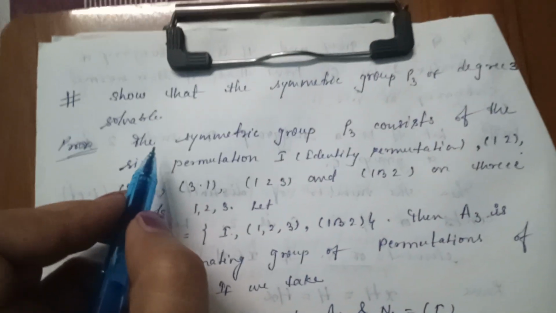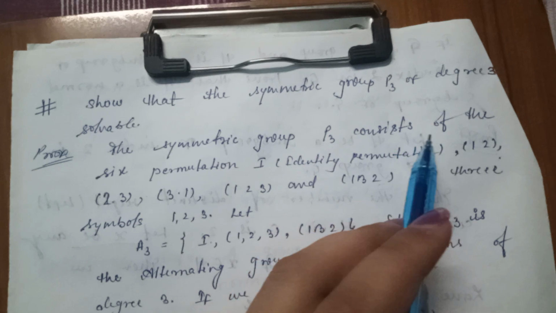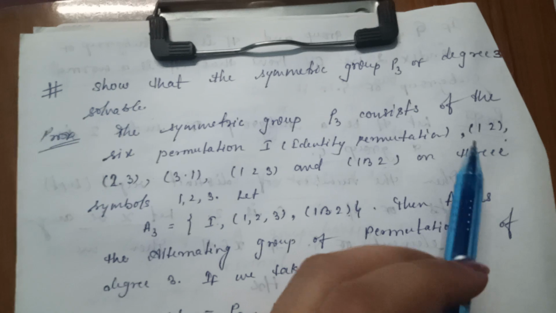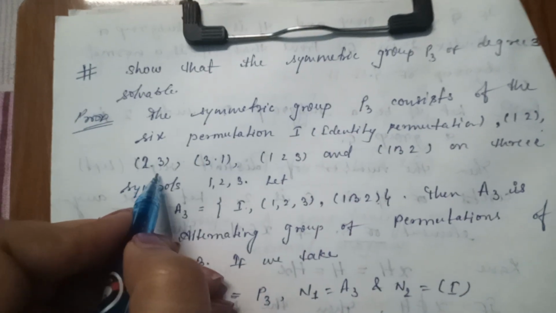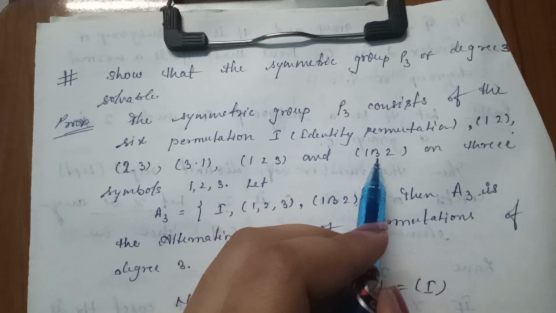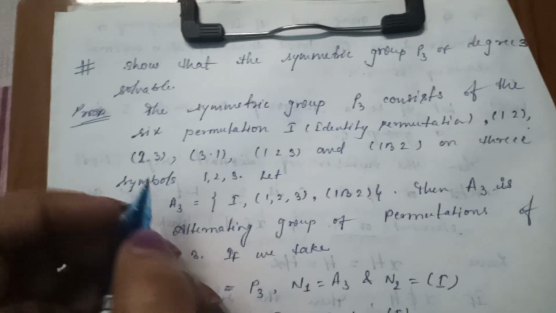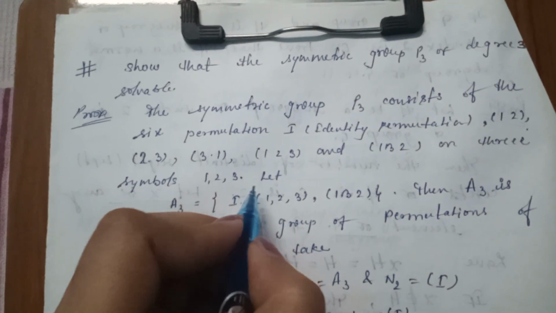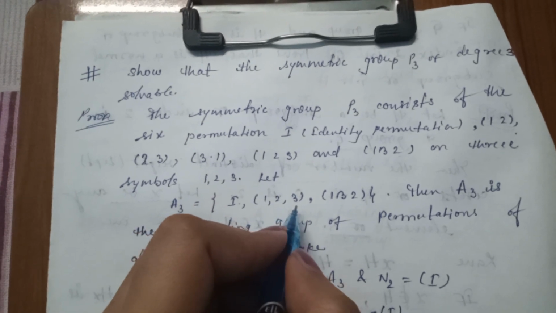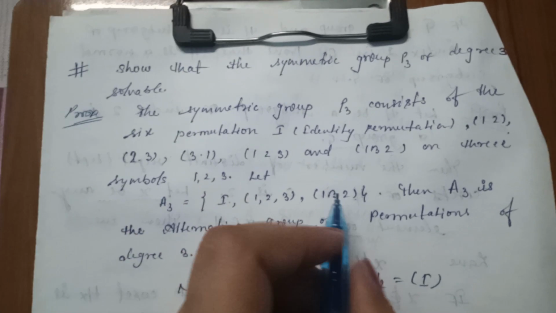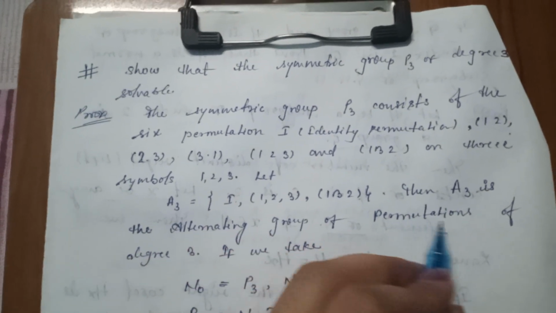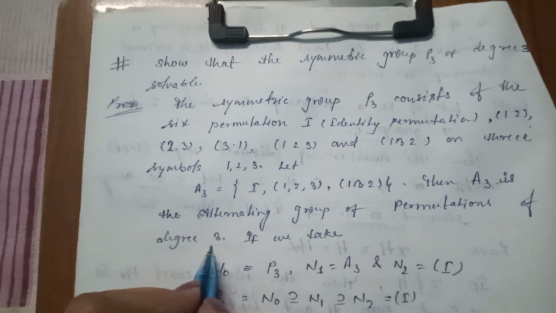Okay, the symmetric group P3 consists of the 6 permutations I, जिसको हम आइडेंटिटी परम्यूटेशन बोलते हैं, (1 2), (2 3), (3 1), (1 2 3) and (3 1 2), on 3 symbols 1, 2, 3. Let A3 be equal to {I, (1 2 3), (1 3 2)}. Then A3 is the alternating group of permutations of degree 3.